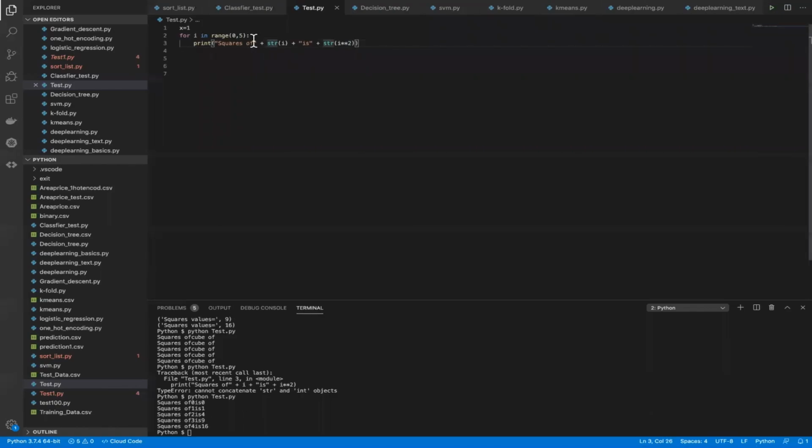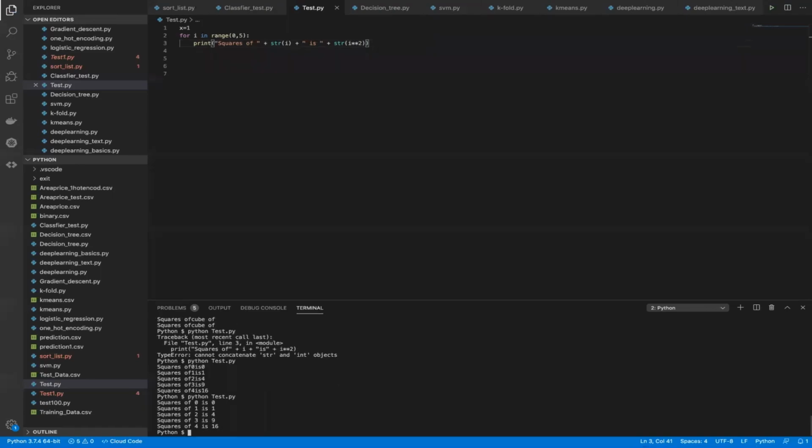If you want to give space, then you can further give space here. You can give space here. You have to give space inside quotation because the space is also considered as a string, right? So now we have got a better representation, right?